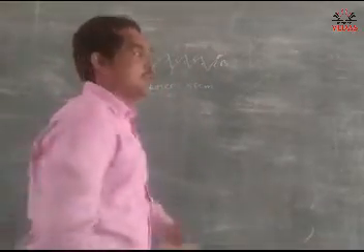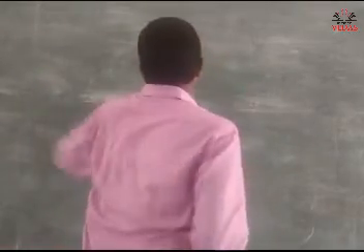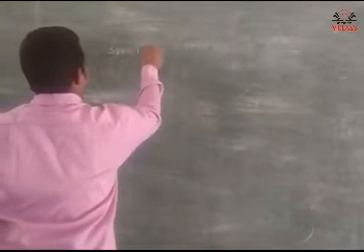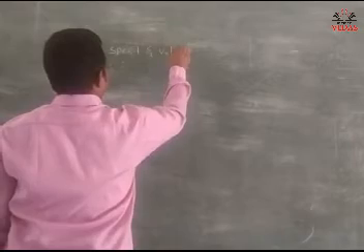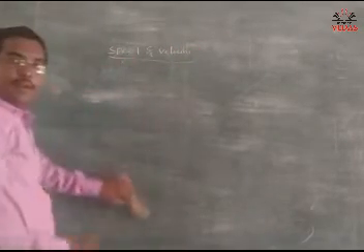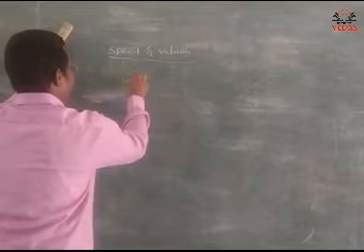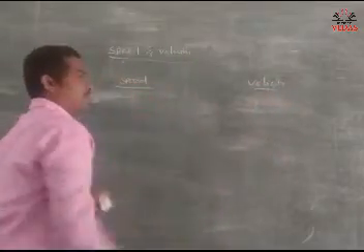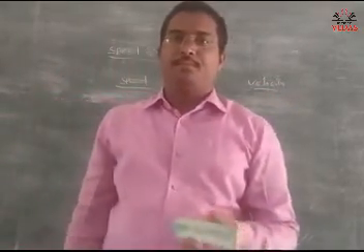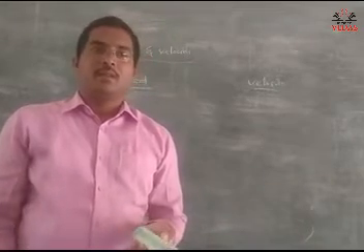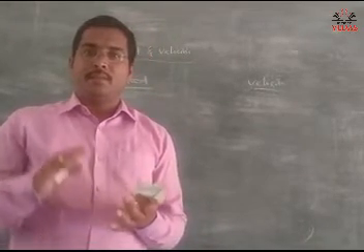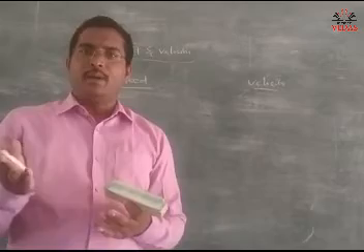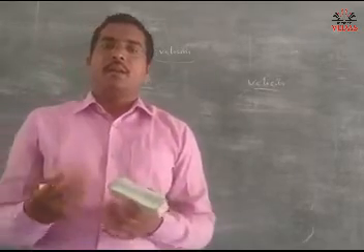Okay, coming to the next topic, speed and velocity. I am giving a table here for speed and velocity. Coming to the definition of speed: the distance covered by an object per time interval is called speed. Simply, the ratio of distance and time is called speed.